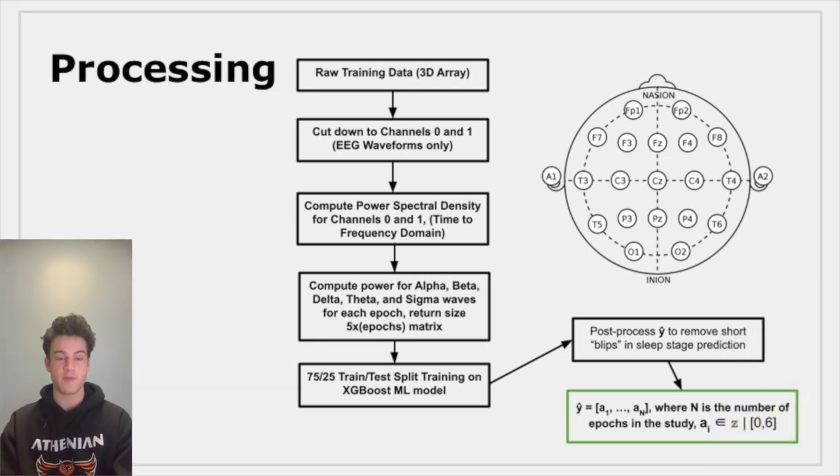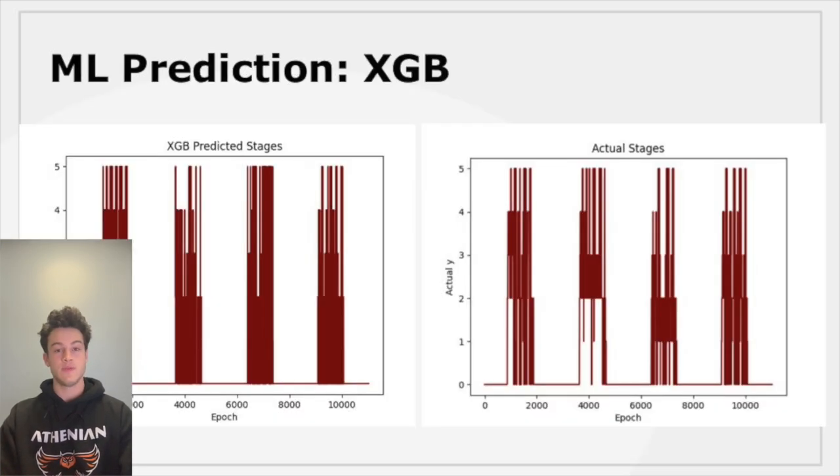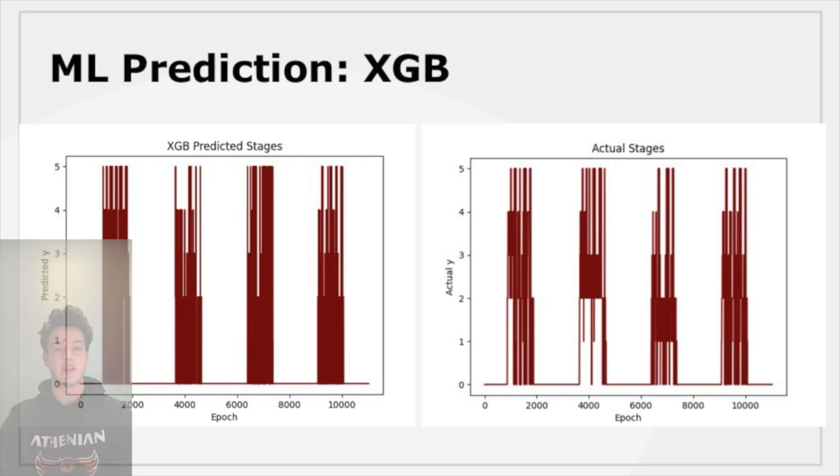Then we use a model to actually perform the classification on the vectors for each different epoch. The first step in this is to normalize all of the vectors to make sure that all features are represented accordingly. Then we feed them all in to train our model. Then we use the model for prediction by feeding in vectors and asking it to predict the class to which those vectors belong. After that is done, we do some post-processing to remove intermediate blips or irregularities that we noticed were showing up in the data.